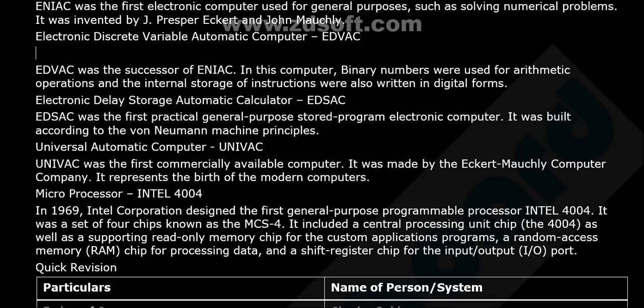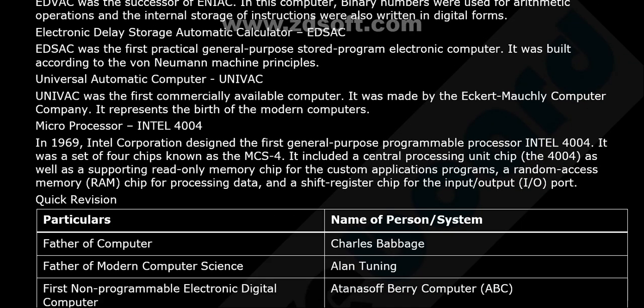So let's see UNIVAC, Universal Automatic Computer. UNIVAC was the first commercially available computer. It was made by Eckert Mauchly Computer Company. Eckert Mauchly Computer Company. It represents the birth of modern computers.